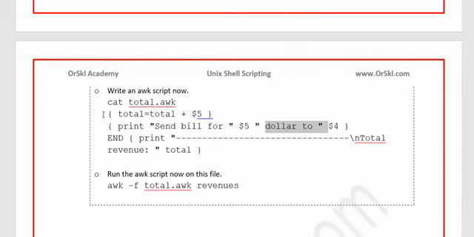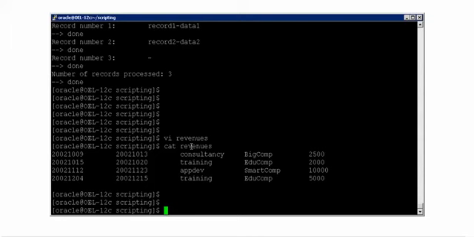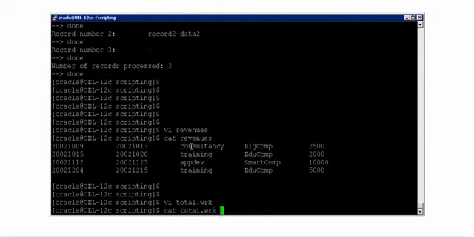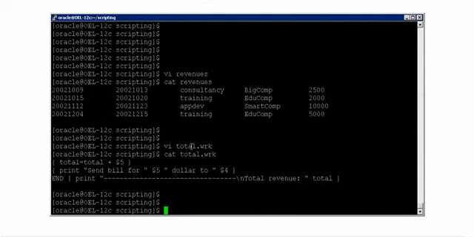Now see here, the beauty is I am giving a user defined variable called total is equals to total plus $5. When does this total basically work? So let me actually copy this, but instead let me write this in the awk script. So I say total.work. Now let me calculate the total that it has to bill. Now if I say cat total.work and let me execute it first, awk -f total.work on top of revenues.